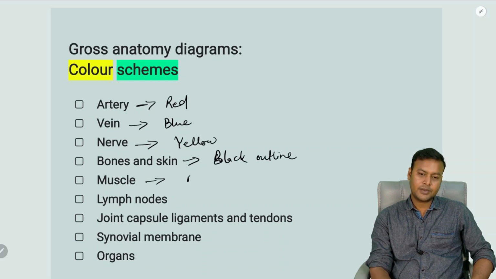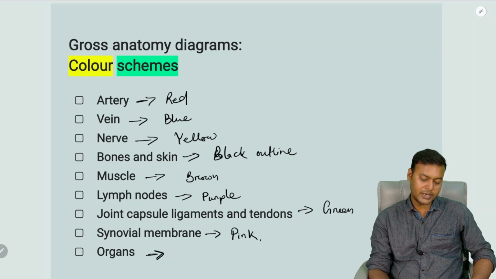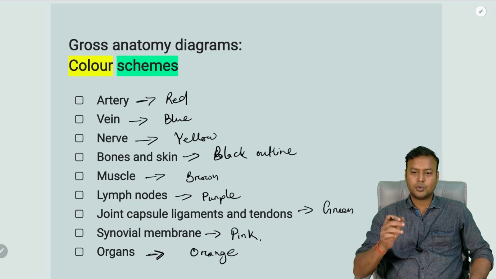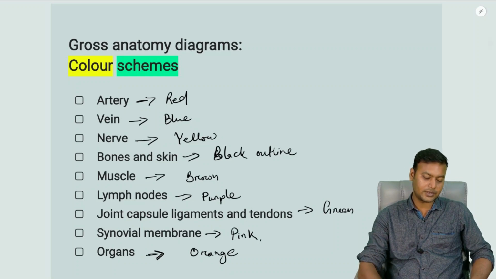Then muscles will be in brown color. Lymph nodes will be colored purple. The joint capsule, ligaments and tendons are generally colored green. The synovial membrane will be colored pink. And finally, the organs will be colored orange. So when you open your book, just have a look at the different structures and what color is given. From that you can identify whether it is a vein, artery, nerve or any other structure.